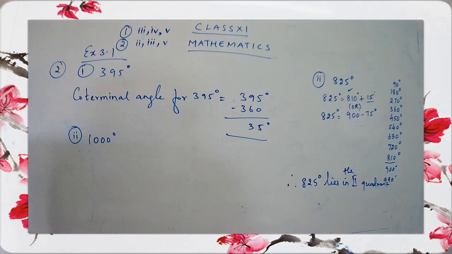So from 1, 3, 4 and 5, from 2, 2, 3 and 5. Shall we start with the sum, children? Have we completed the first one? Are you ready for the second one? Okay, come on, let's go for the sum.